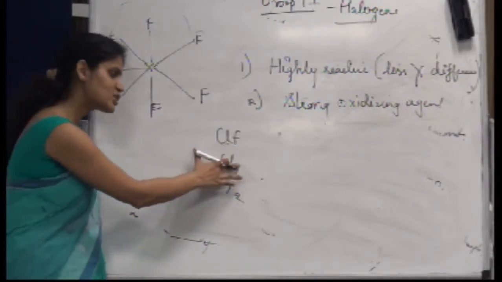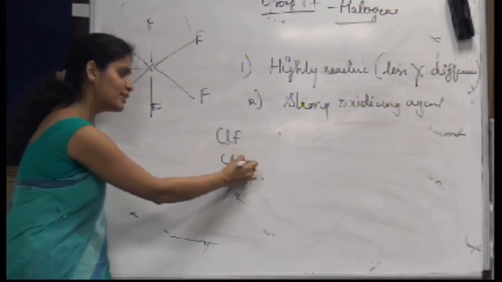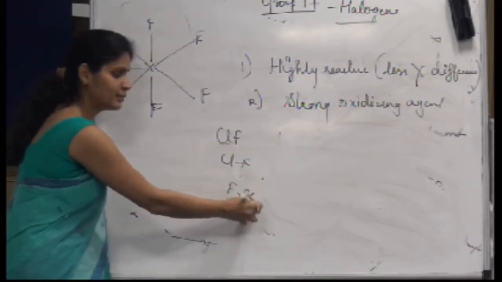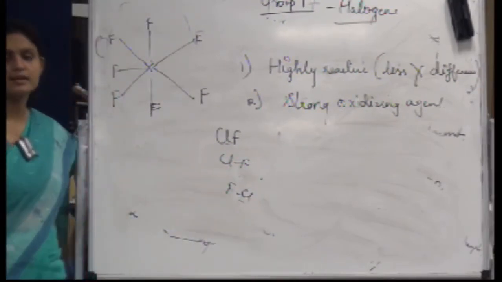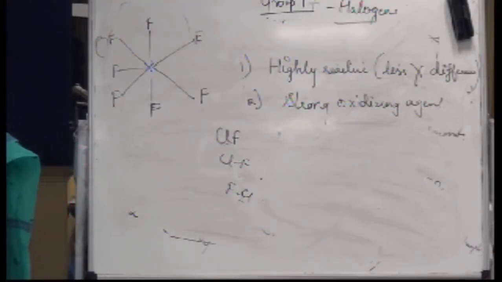The only difference is you have replaced one atom with another halogen, basically. So all these halogens are strong oxidizing agents. Similarly, the interhalogen compounds, since they are very unstable and very reactive, will also show the oxidizing power, just like their counterparts, the pure halogens, show.